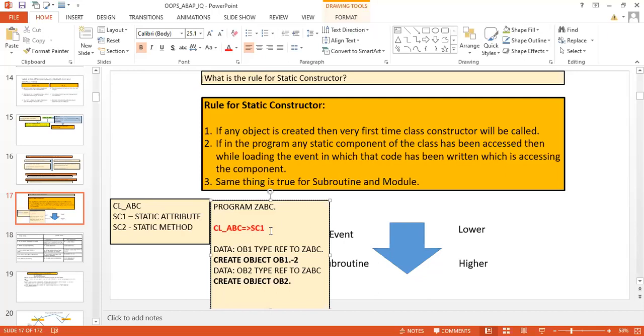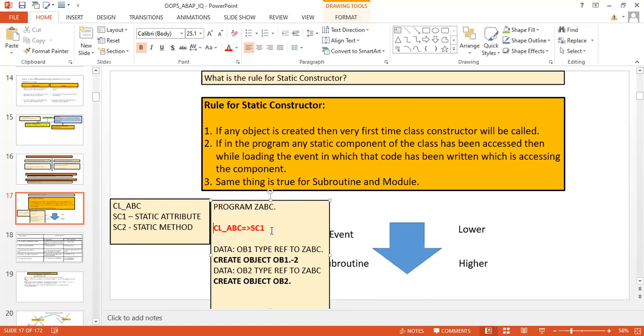As soon as it is loaded, and the system identifies that this statement is there, before initializing those variables it will go and hit the class constructor. So you might think, without the control coming over here, how has the class constructor been called? But this is how the system works.